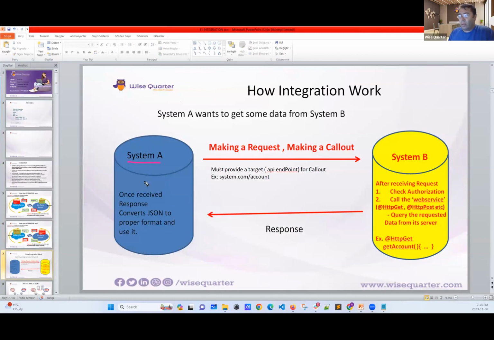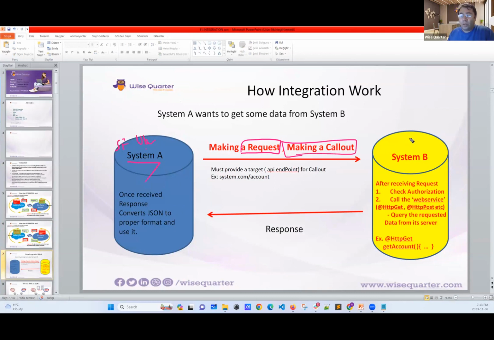Now you have a system. This can be Uber, this can be Salesforce, this can be whatever program. Now, this makes the requests, and this is called making a callout, which means system A makes the callout.